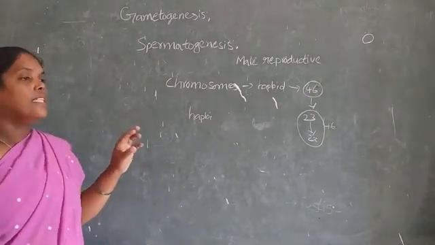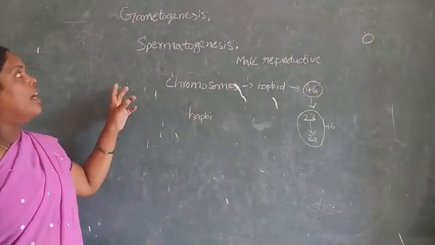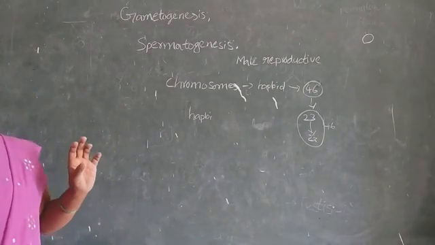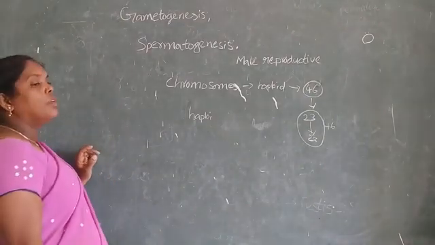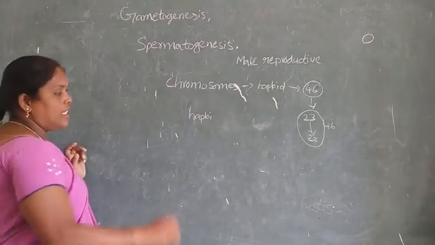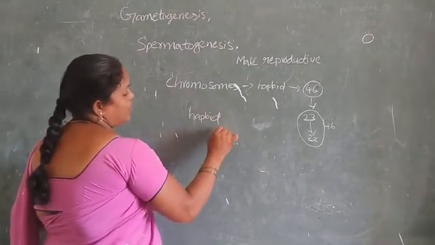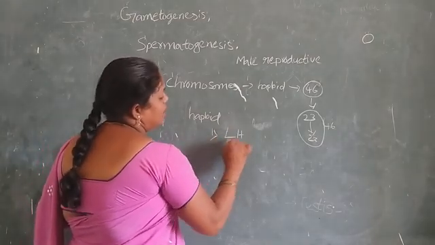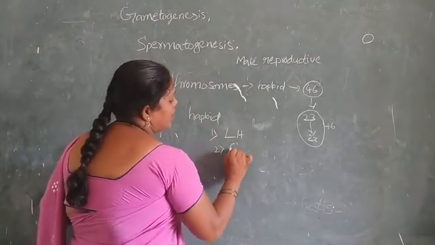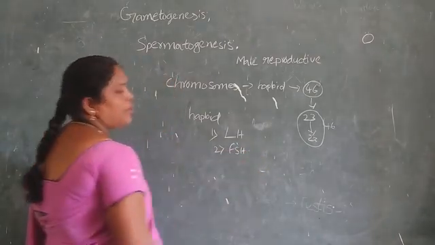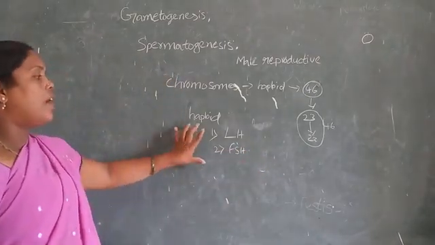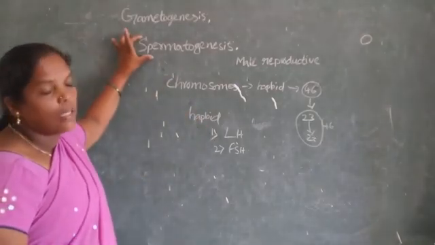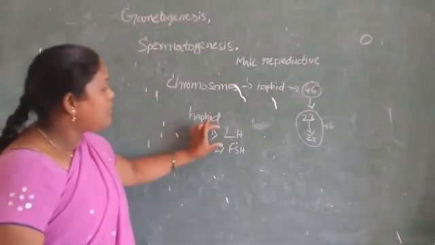Another point: two types of hormones are activated in the spermatogenesis process. The first hormone is luteinizing hormone, and the second is follicle stimulating hormone. These two hormones participate in spermatogenesis.